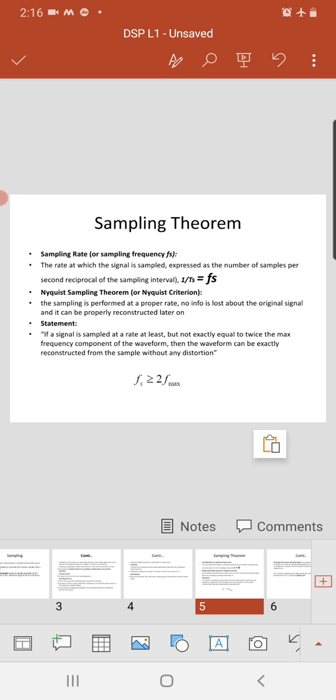If the signal is sampled at a rate at least, but not exactly, equal to twice the maximum frequency component of the waveform, then the waveform can be exactly reconstructed from the samples without any distortion. So Fs is greater than or equal to 2 times Fmax.